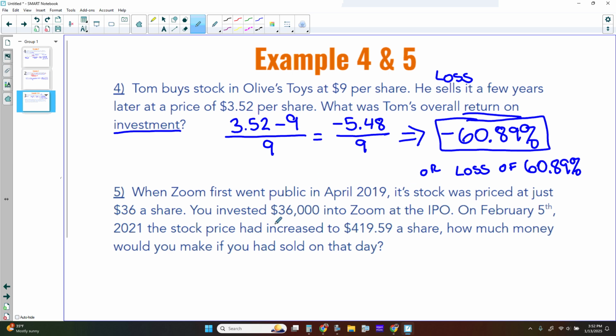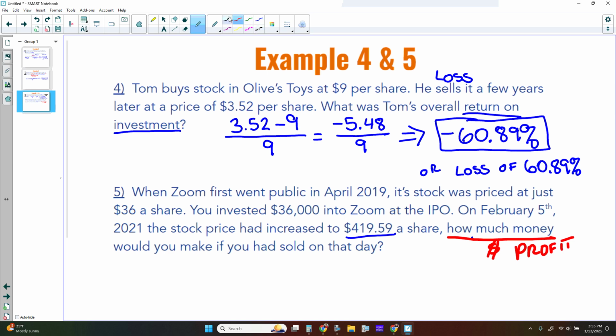And then in February 5th, 2021, so about 2 years later, the price had increased to $419.59 a share. And the question is, how much money would you make if you had sold on that day? So in order to find out how much money, we are looking for a dollar amount, and this is our profit. Okay, so keep that in mind as we work in this problem here.